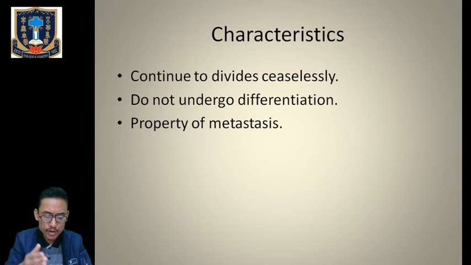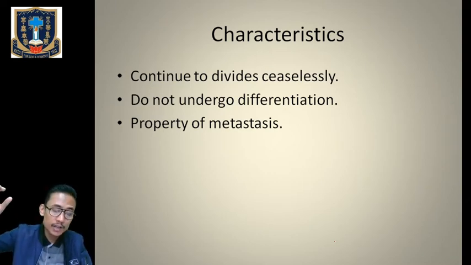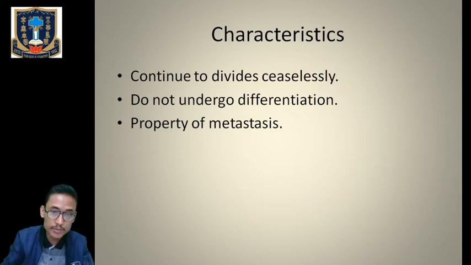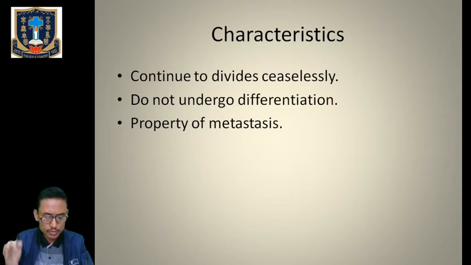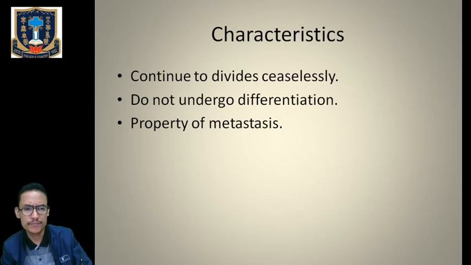So they will move from one part of the body or organ to other parts and organs, and they will infect the normal cells. This property of the cancerous cell is called metastasis. So there will be continuous cell division, there will be overgrowth. They will invade new sites, new parts of the body, and thereby they will form the secondary tumor. Tumors we will cover afterwards.